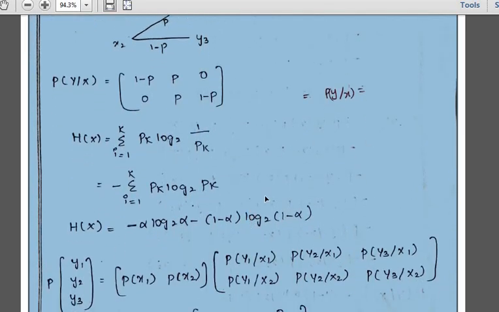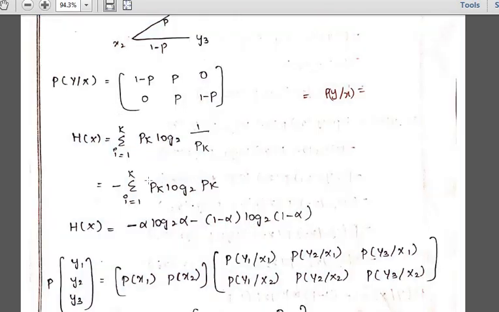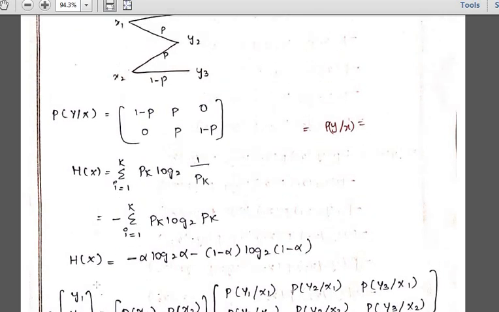Then what will I be getting? How many parts do you have? Three parts, right? So that is given as minus summation i equals 1 to k, pk into log 2 of pk. Okay, I am taking this upside. Now, to calculate this pk value, because we have two inputs and two outputs, i equals 1 to 2, it is px1 into log 2 of px1 minus px2 into log 2 of px2.